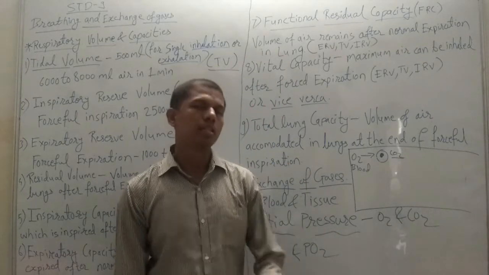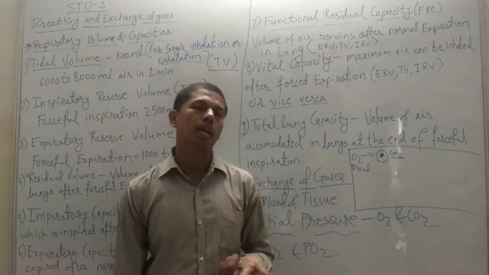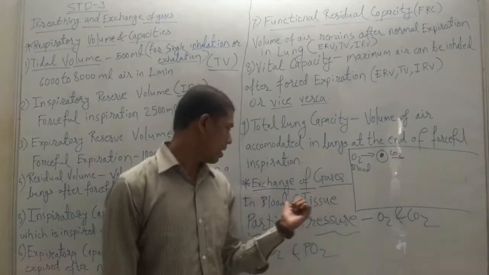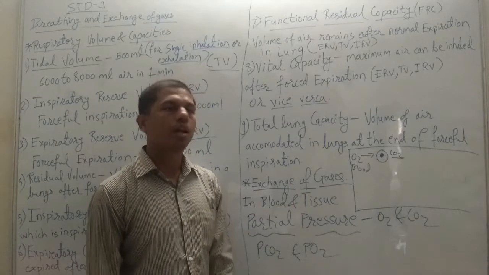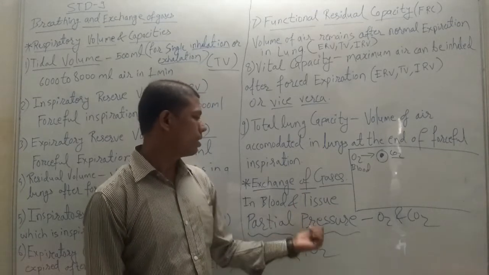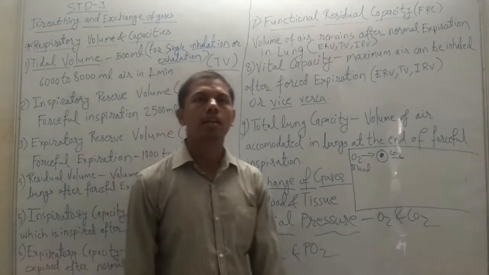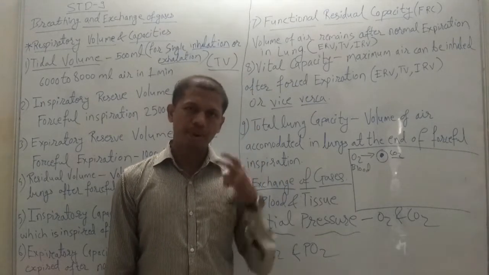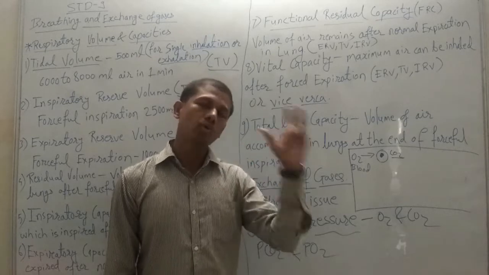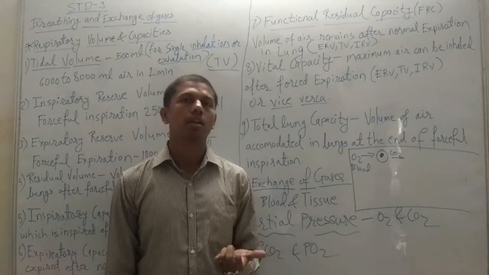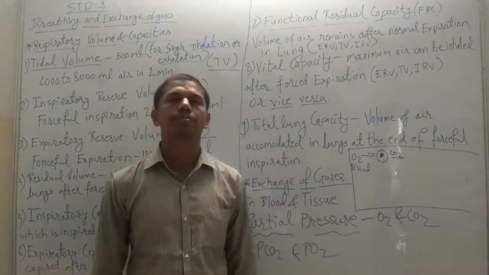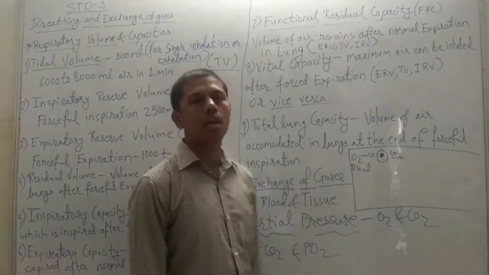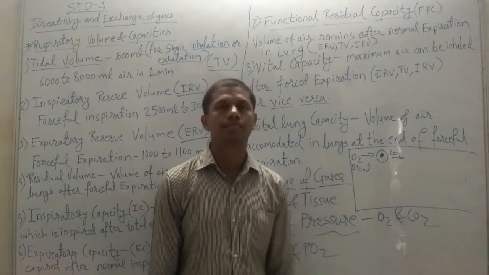So in this way there is an exchange of gases between the lungs and the atmosphere, as well as between blood and tissue. That is nothing but partial pressure. Simply saying, in a mixture of gases, the pressure applied by the amount of a gas present in the mixture is called partial pressure. With the help of partial pressure, the exchange of gases can occur very easily.